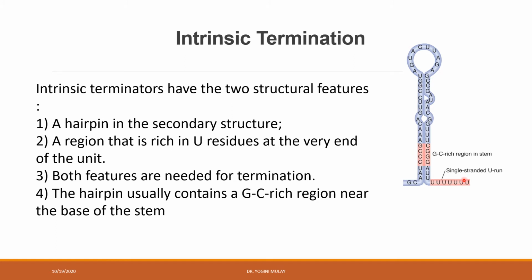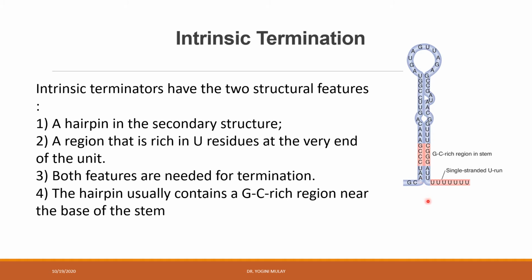Because you know it very well that RNA is single-stranded, meaning we never find double-stranded RNA. But in this case, because of a complementary sequence in the stem region, we can find the hairpin-like structure over here.